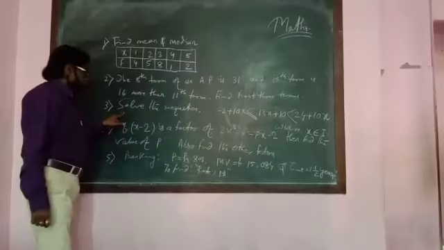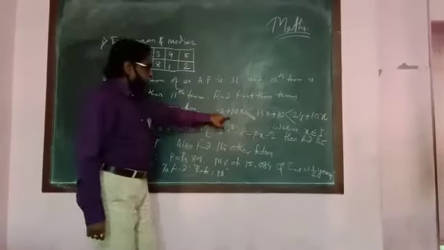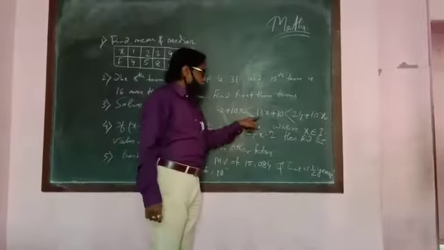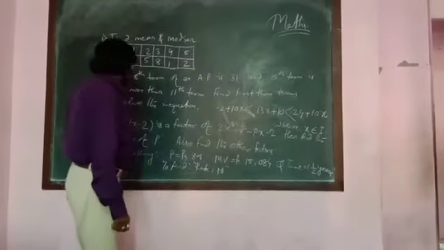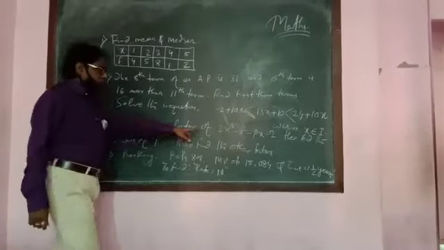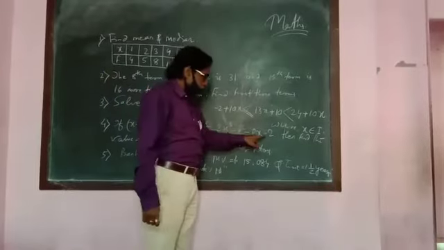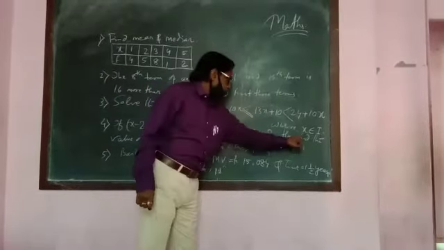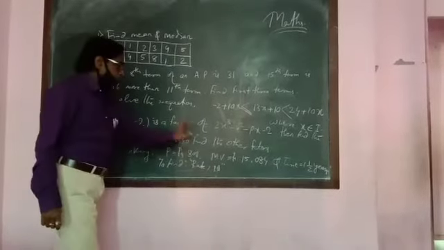Question number 3: solve the inequation -2 + 10x ≤ 13x + 10 < 24 + 10. This is an inequation question. Question number 4: if x minus 2 is a factor of 2x³ − x² − 3x − 2, then find the value of p. Also find the other factor.